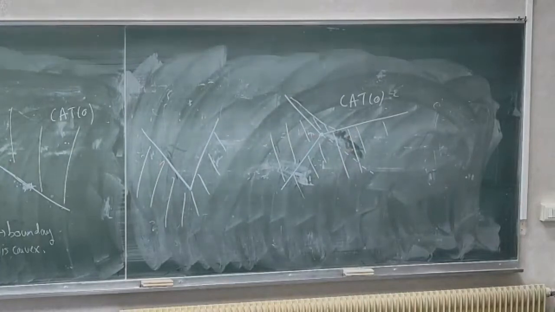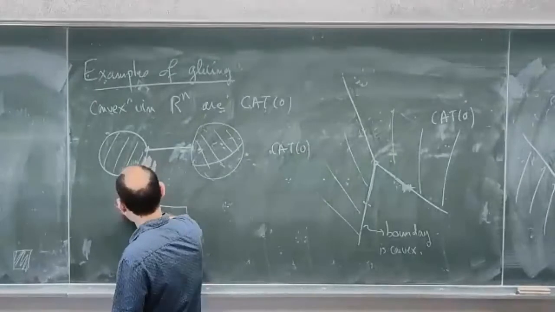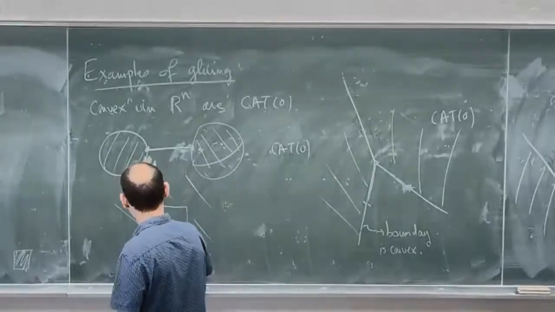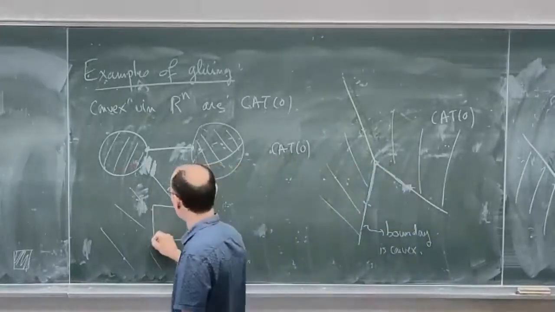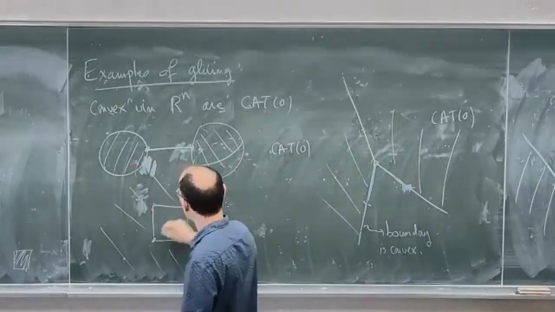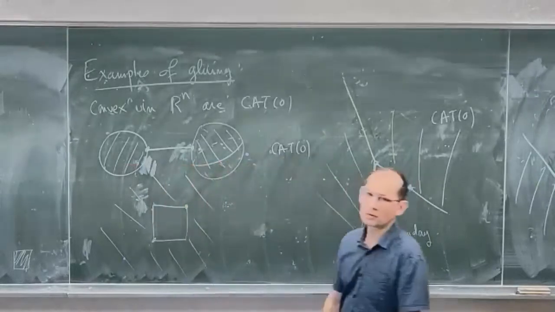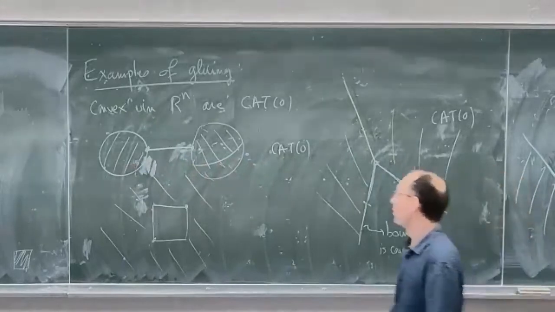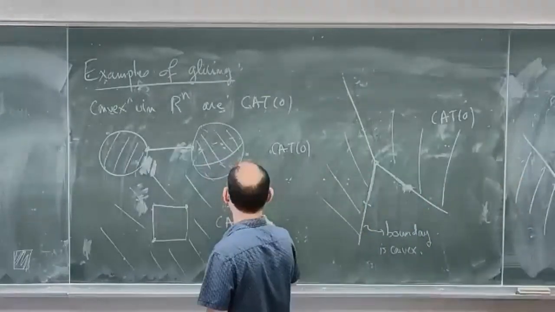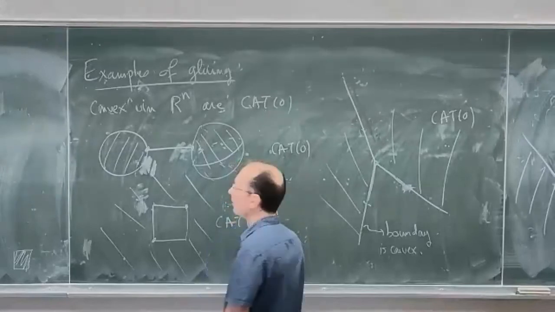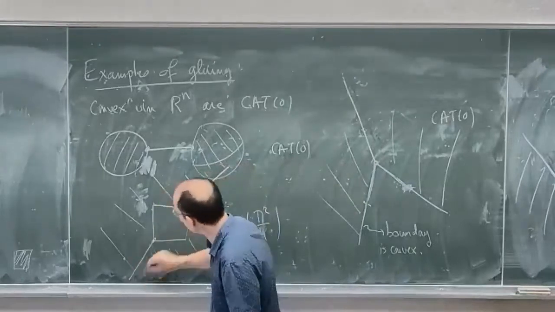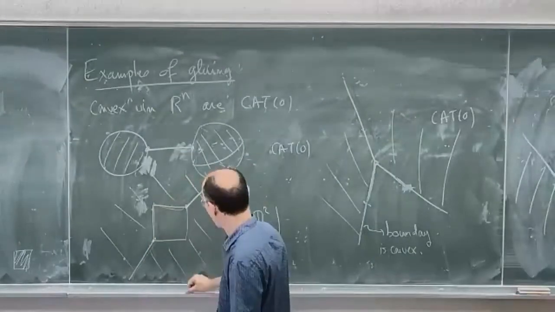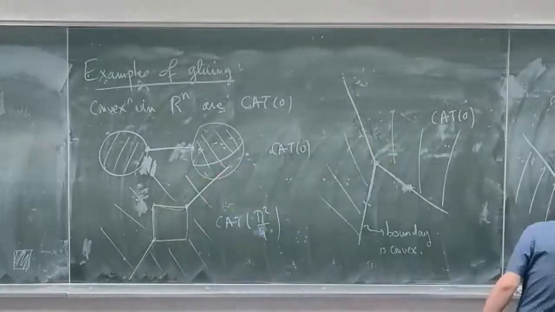For example, you can wonder what happens if you remove a square, so you take the exterior of a square in R2. This is not CAT(0), because if you take these two points, you have two geodesics joining them. So it is not uniquely geodesic, but you can prove that it is CAT(K) for something, and I think it's CAT(π²/4), just by considering the gluing of these two parts, the gluing along this one.